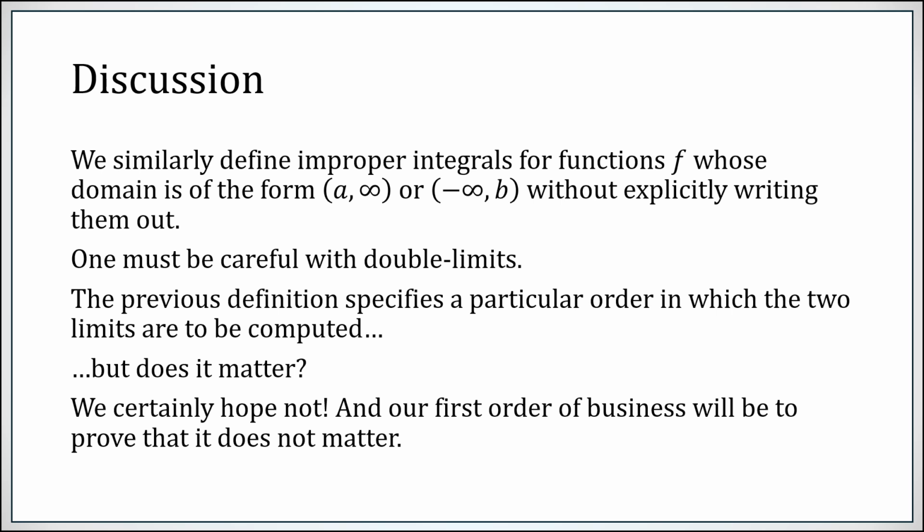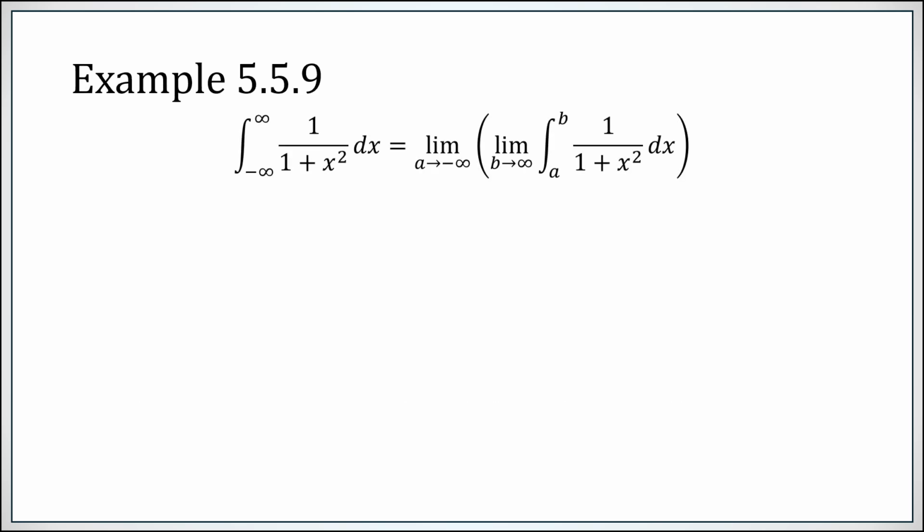If I take the limit as one side goes to minus infinity and the other goes to plus infinity, and I reverse the order, I really hope I don't just get a different answer. So our first order of business is to prove that it doesn't actually matter which order you take these limits in. We wrote it down in one particular order, but we will show that if that converges, it also converges to the same thing in the other order. That's coming up. First, let's look at example 5.5.9.